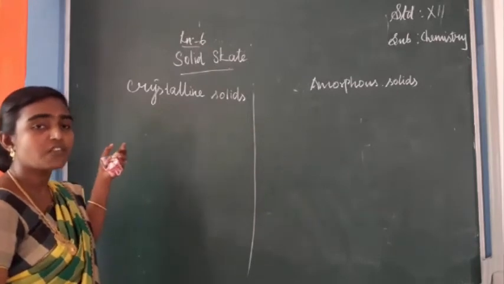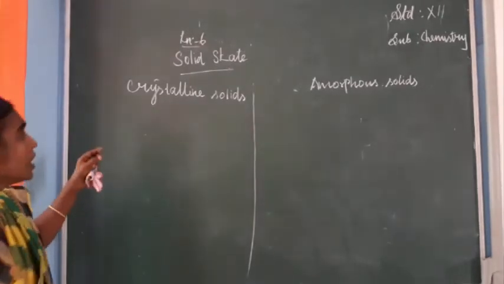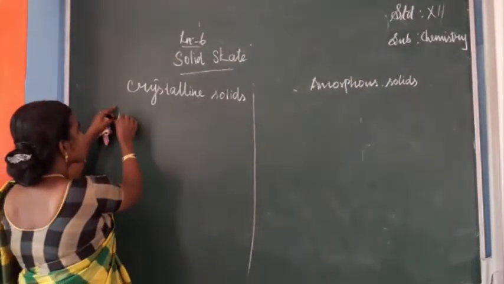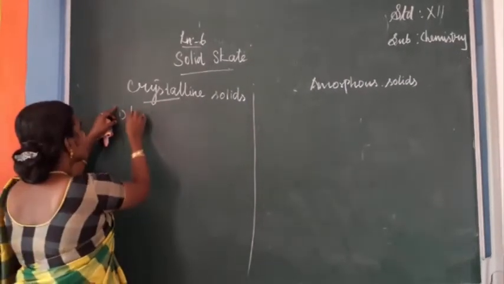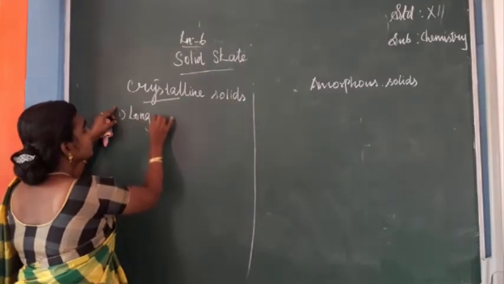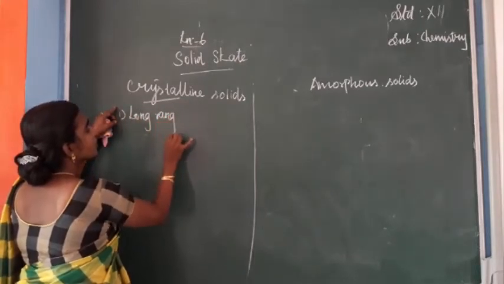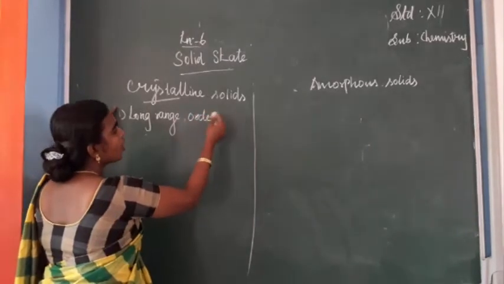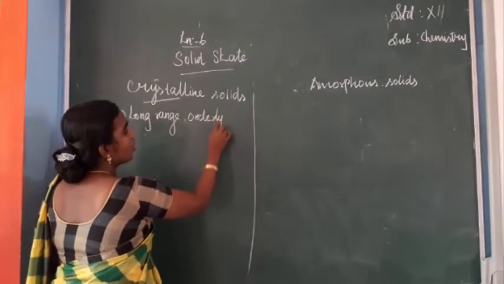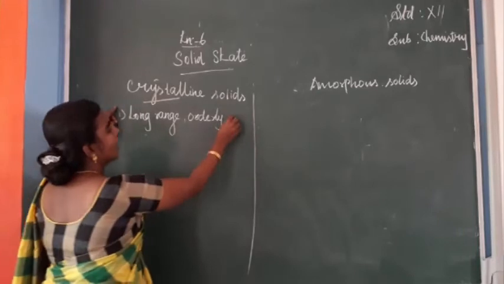So first itself I have explained the definition for crystalline solid, isn't it? What is a crystalline solid? It is a long range orderly arrangement of constituents, that is, ordered arrangement.